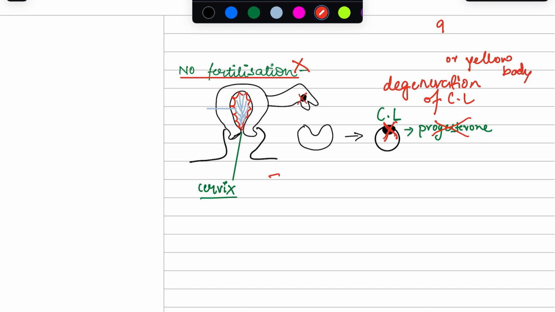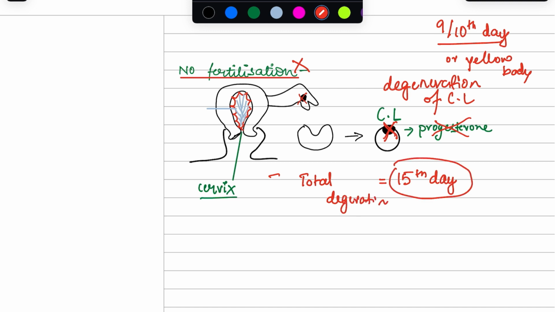On what day? On 9th or 10th day, right? 9th or 10th day. This is an important question which is asked in exams. So in exams we will be given 15th day as an option, right? So the total degeneration is on the 15th day, but it starts on 9th or the 10th day after no fertilization takes place. Okay, so now since there is degeneration of corpus luteum, there will be no progesterone formation furthermore, right?